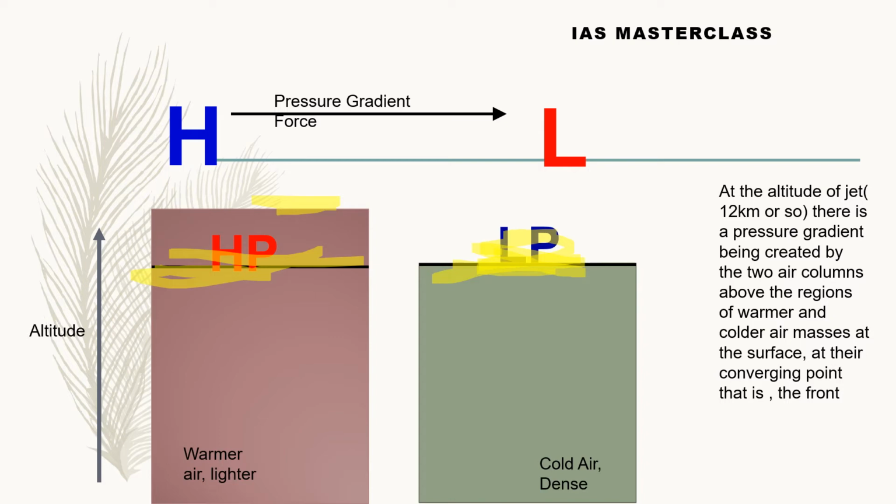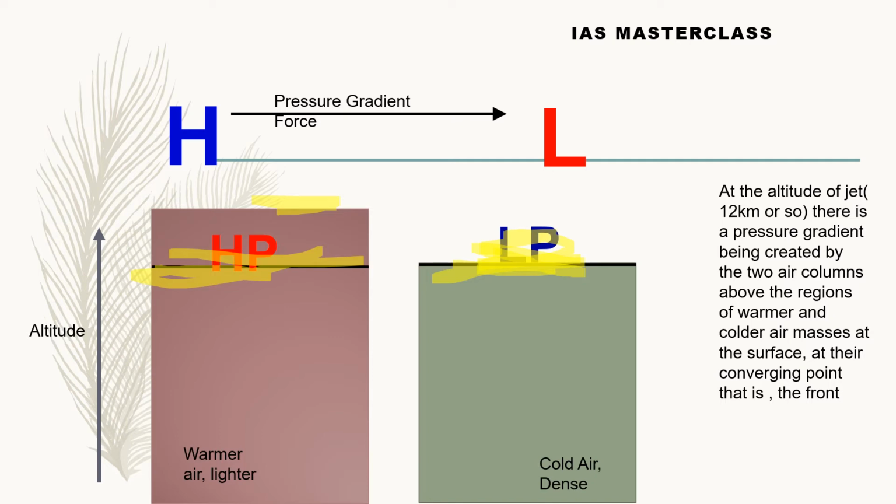At the altitude of the jet, there is a pressure gradient being created by two air columns above the regions of warmer and colder air masses at the surface at their converging point, that is the front. In this case, you have the polar front and a jet stream is created. That is why these are very high velocity winds. The reason is the huge pressure gradient that is created at that altitude.